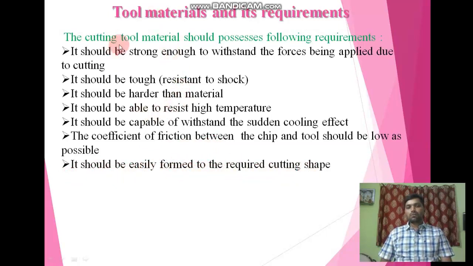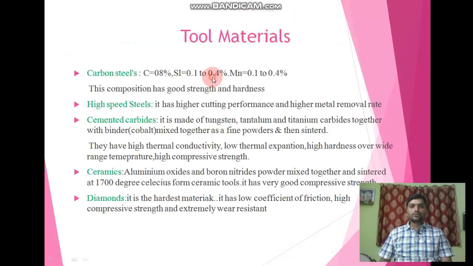For any machining process we need to operate the cutting tool over the workpiece. For operating that tool over the workpiece, first of all it should be easily formed to the required cutting shape, for getting the exact accuracy and dimensioning of the component. So these are some requirements of tools. Next we will discuss the tool materials.